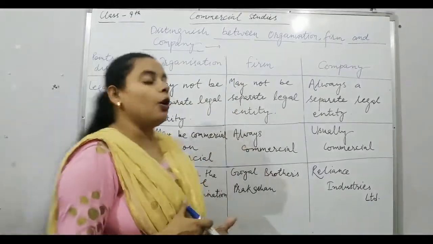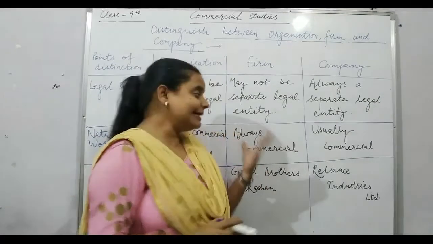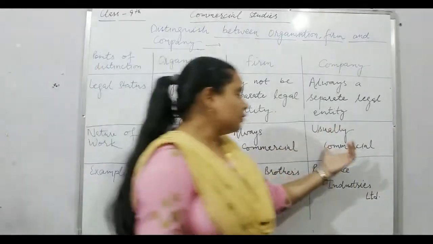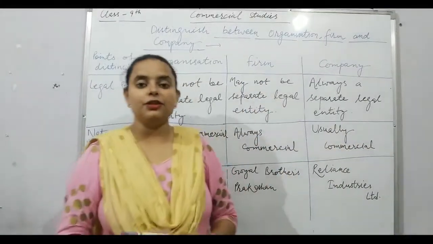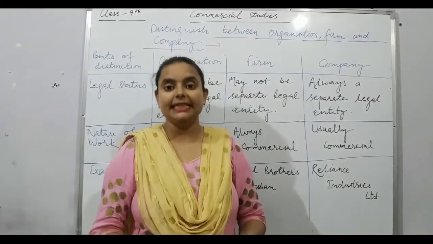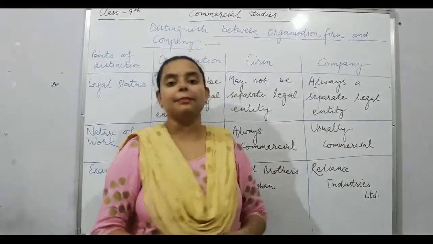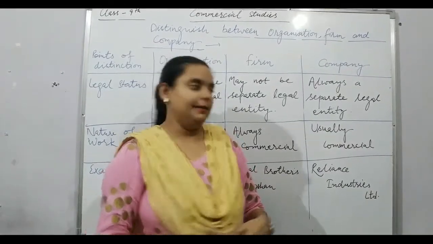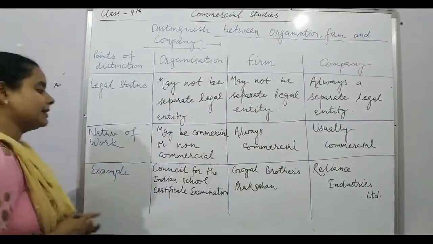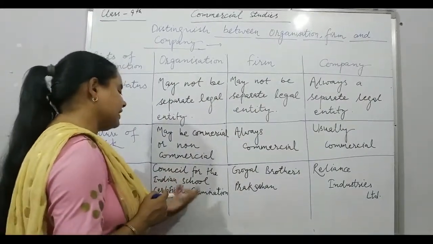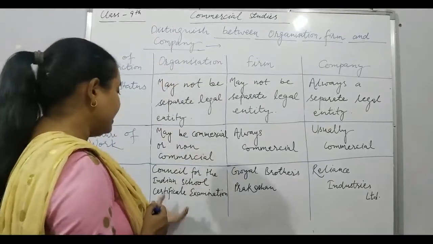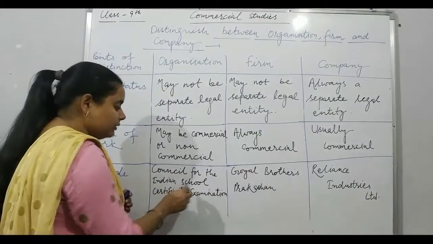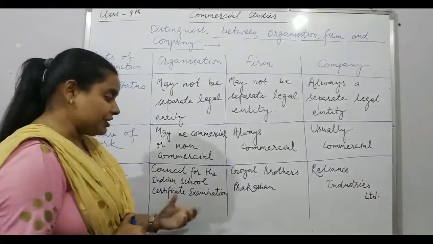Next, firm: they always have a commercial goal, means their main objective is to earn profit. Company: usually a commercial goal. Obviously, when a company is run, the main objective of that company will be to earn economic satisfaction, or to earn money, profit. Next, examples. The Council for the Indian School Certificate Examinations can be an example of an organization, means they work for the welfare of the children or for the education system.